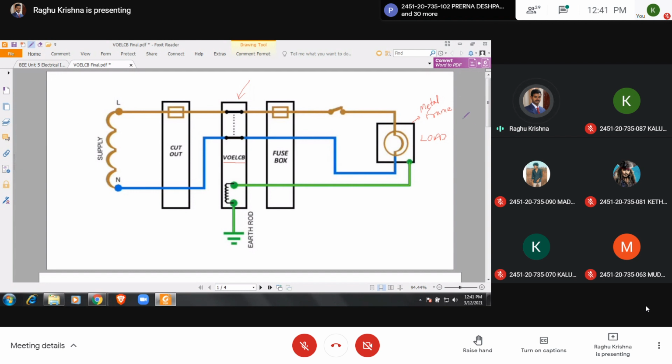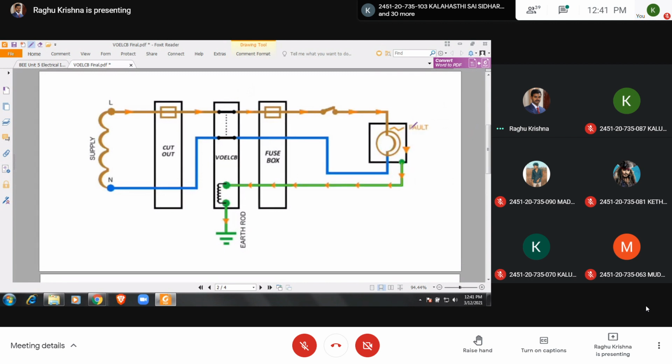Now here, let us consider a fault. The conductor is touching the frame. When the conductor touches the frame, circulating currents will be flowing in the frame. This current is diverted to ground, and here you have this voltage coil. The MMF of this voltage coil will open the contacts of this circuit breaker.